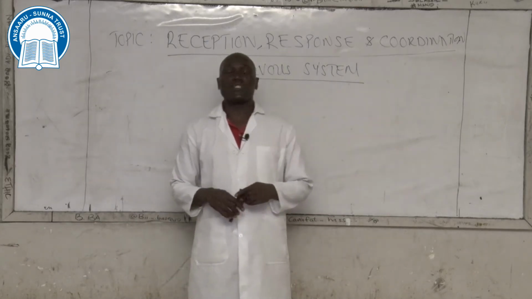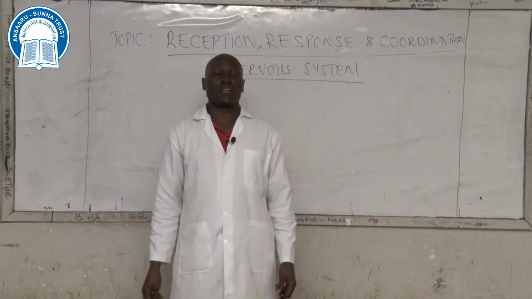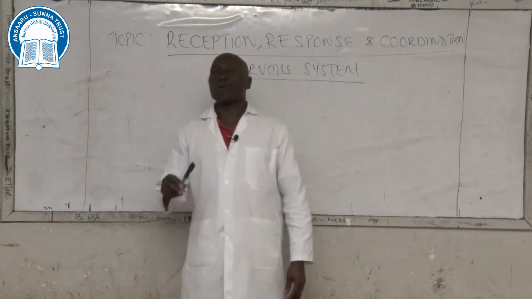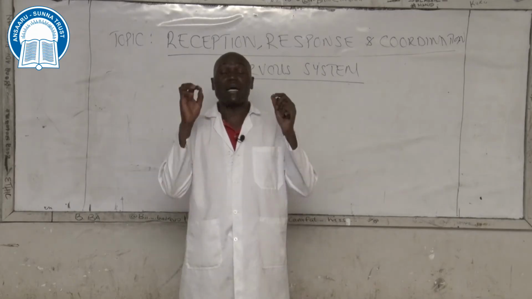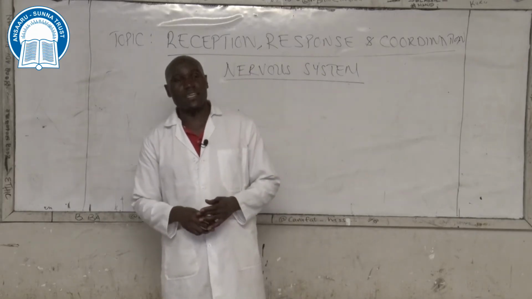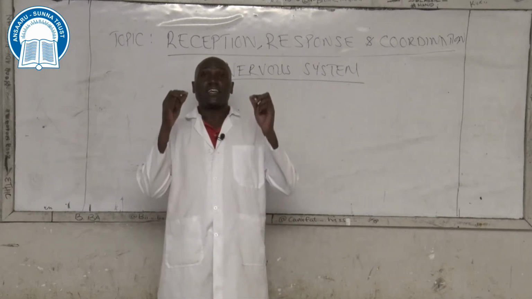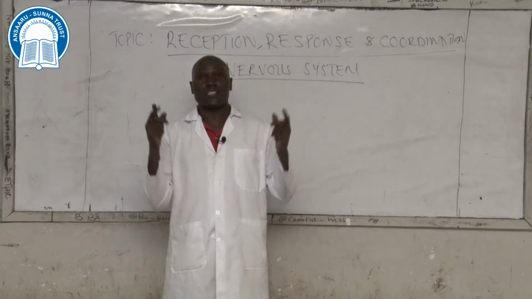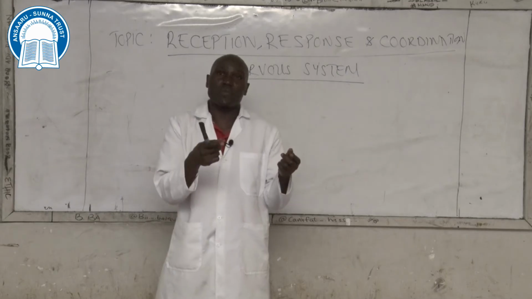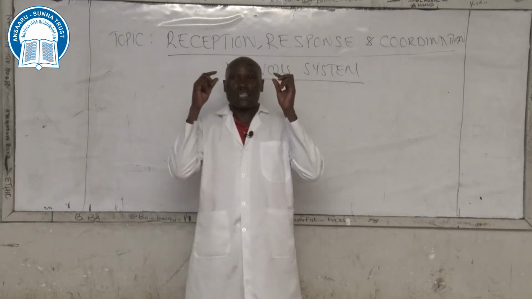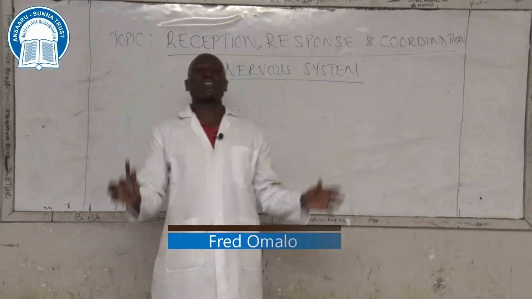Nervous system, which is said to be the quickest means of communication because it happens within a split second. For example, when a fly passes close to our eyes, what happens? We shut our eyes almost instantly, meaning that the passing fly or object has served as a stimulus, a nerve impulse has been generated, taken to the brain for integration, then the brain has taken the integrated message to the neurons, then the neurons have brought that particular information to the eyelids, which respond by shutting. So it happens within a split second.